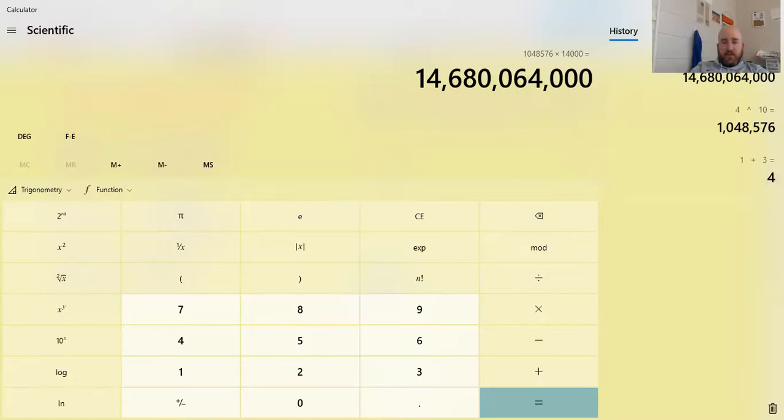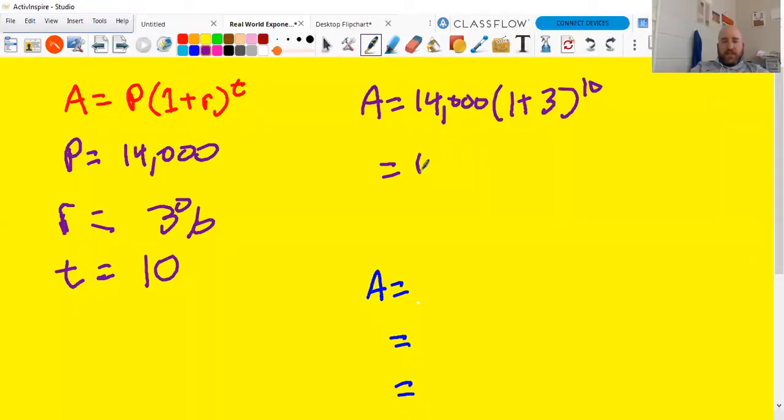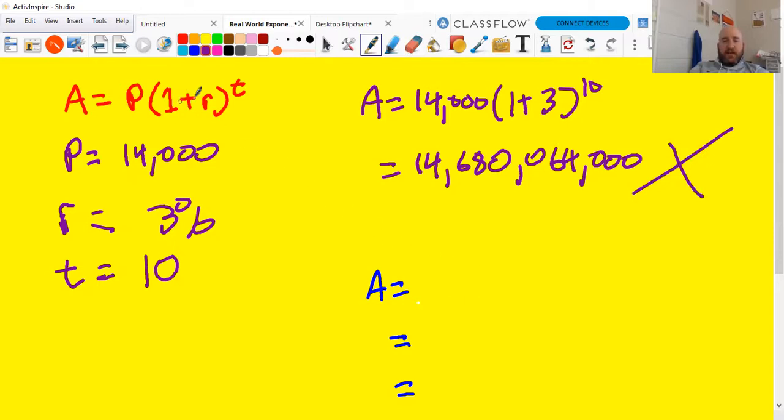So that's definitely probably not correct. We're not going to go from 14,000 to 14 billion people in 10 years. So logically, it's not correct. Also, if you think about the planet, there's only 7.5 billion people on the planet now. So there's not going to be 14 plus billion people in Covington in 10 years. So that's incorrect, because of this 3.